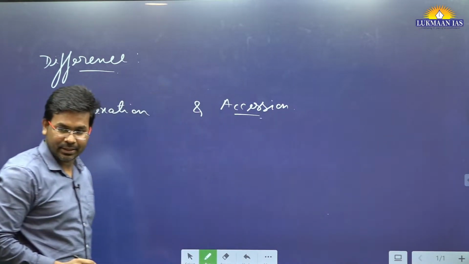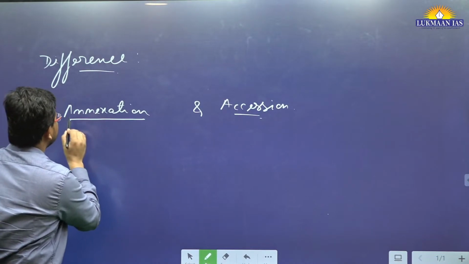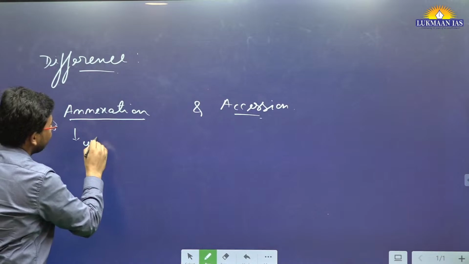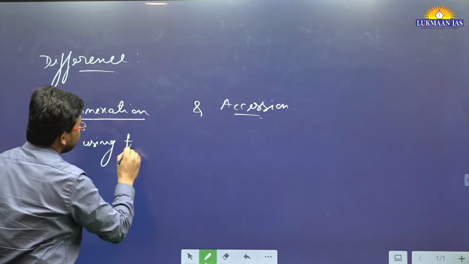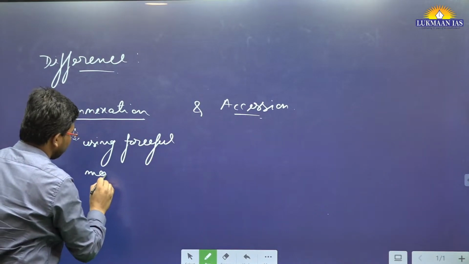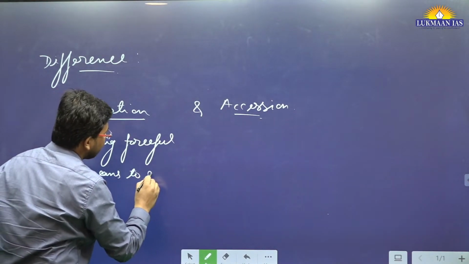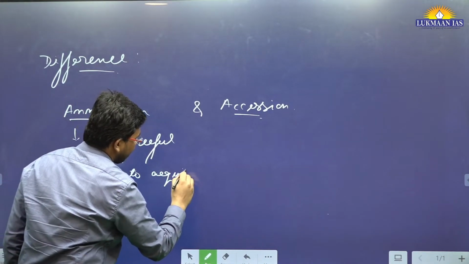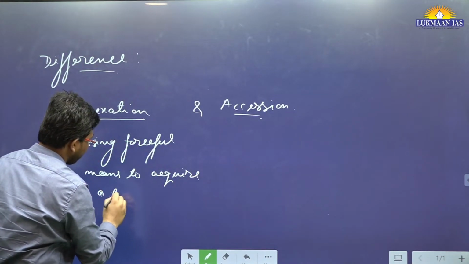See, annexation means using forceful means to acquire a territory.